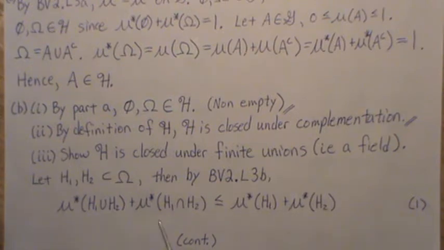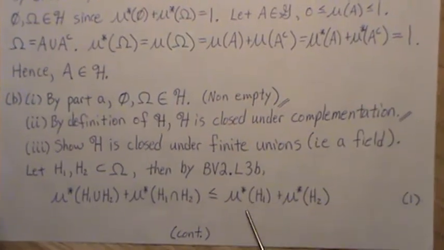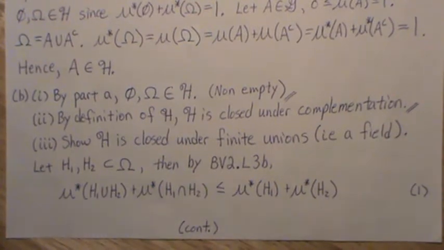And it was actually this property that made mu star fail as a probability measure, because this is always greater than or equal to 1. But for this theorem, this is true for any sets in omega. We're going to call this equation 1.